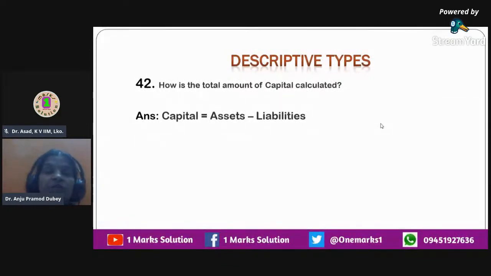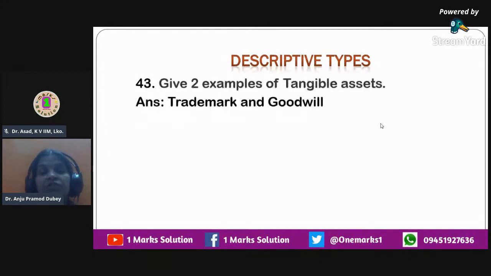So from the total assets or ownings of business organization, if you reduce liabilities, that is the amount that are to be paid off to the outsiders, the difference is called as capital, which is the money which is invested by the owner.